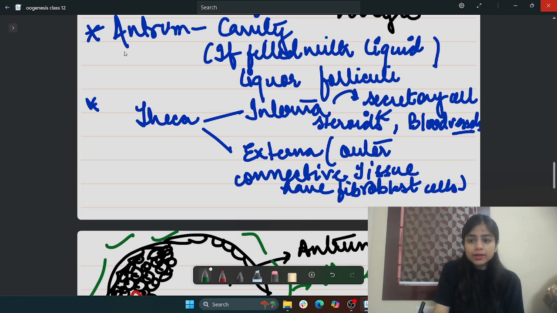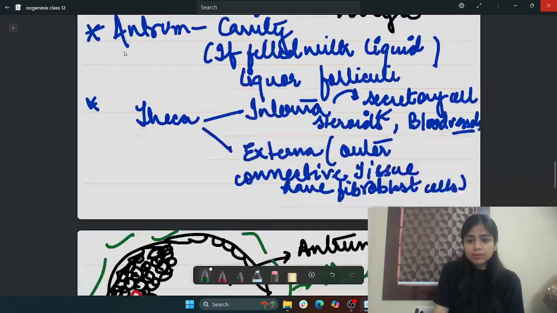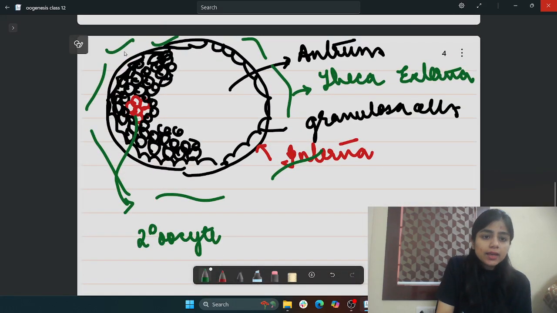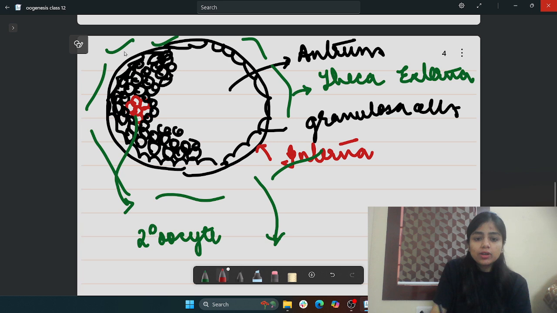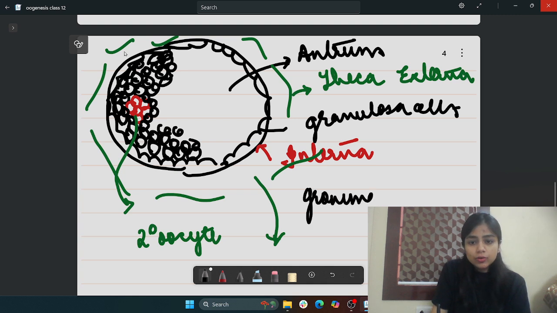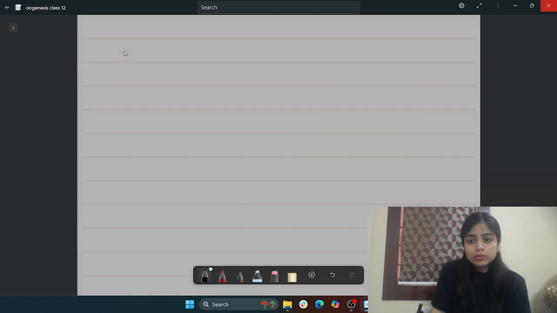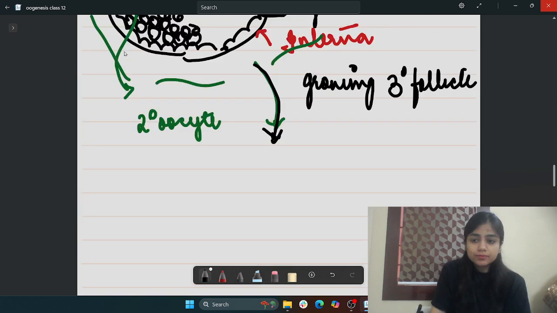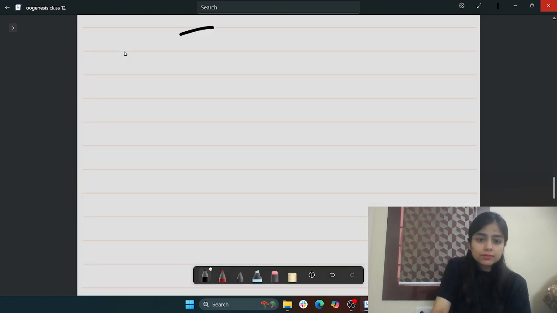Now see, students, there is a layer of granulosa cells shifting towards one side. Let me name this the growing tertiary follicle. This tertiary follicle is growing into something like this.